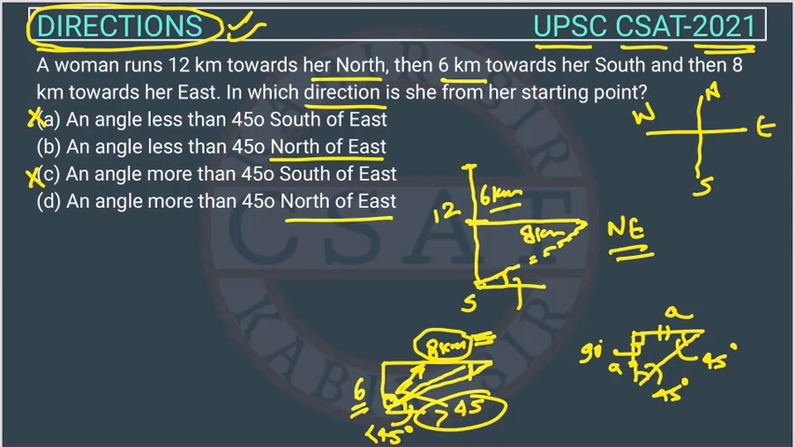So they are asking about this angle only, right? Because in which direction is she from the starting point? Is the angle less than 45 degrees or more? From the starting point we have to calculate, so this angle will be less than 45, in the northeast direction. So the answer is option B, right? So this is the answer.